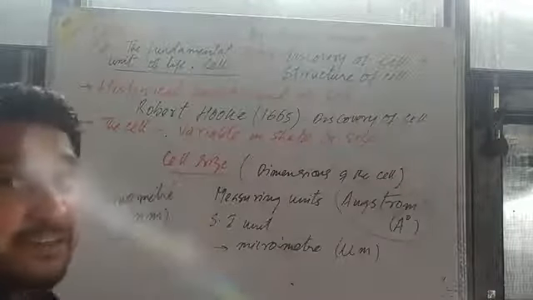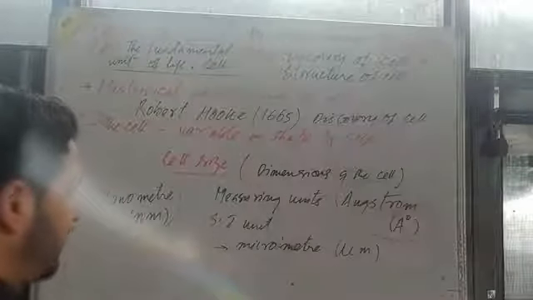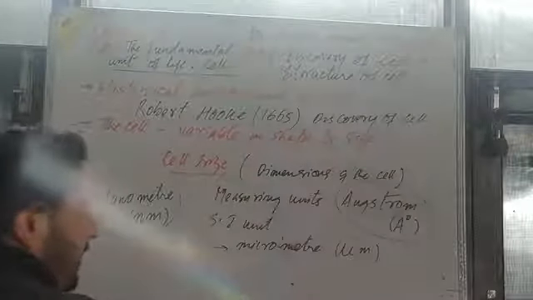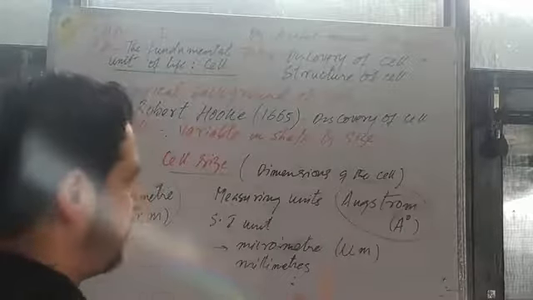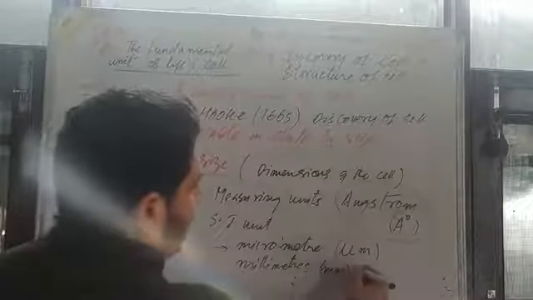Nanometer is also a unit used in measuring cell dimension, cell size. You can even measure the cell in millimeters, especially cells which are elongated in size, meaning they are very large. Millimeter is a measurable size. And sometimes, conveniently, we use the centimeter.